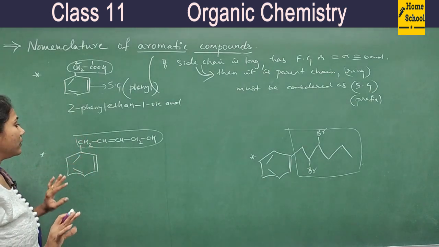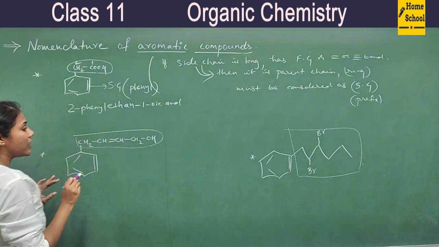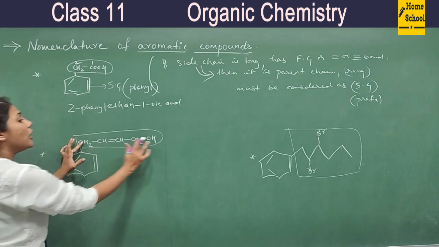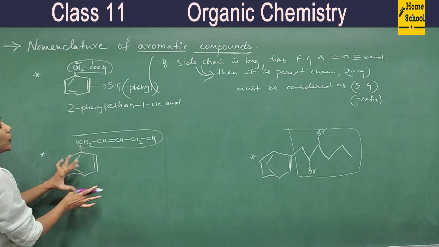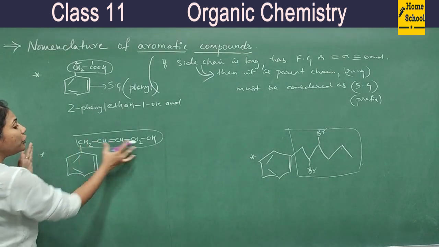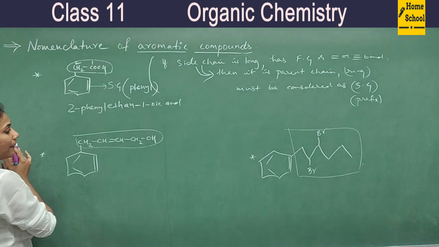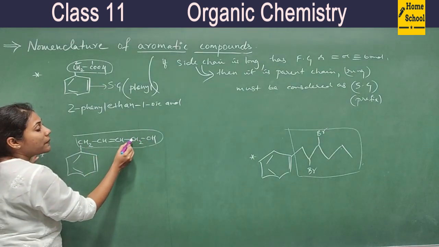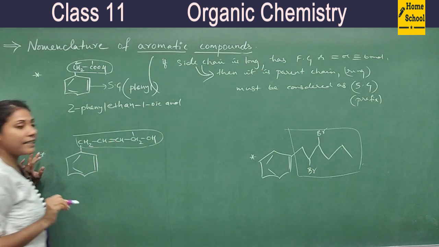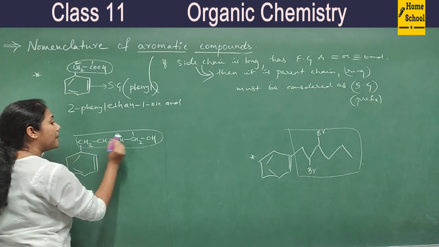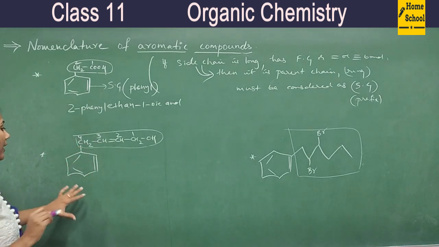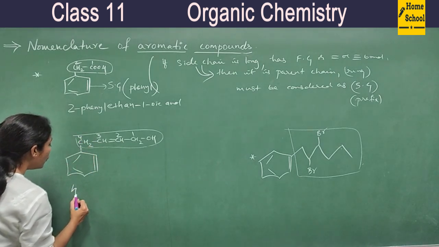Coming to this compound, you see it's a long side chain. It has got a double bond. It has got a functional group. So this is your parent chain and this is going to be the substituent group. Okay. So how do you number this? Functional group containing carbon should have more preference. So that carbon gets number 1 position. This is number 2. This is number 3. This is number 4.